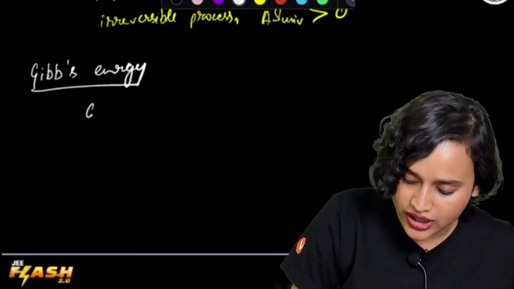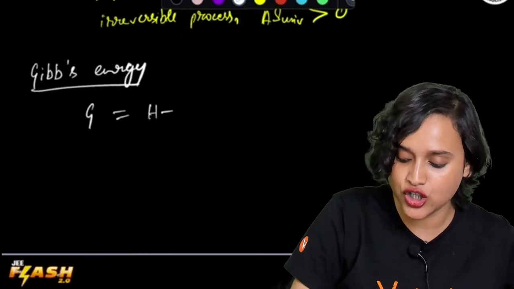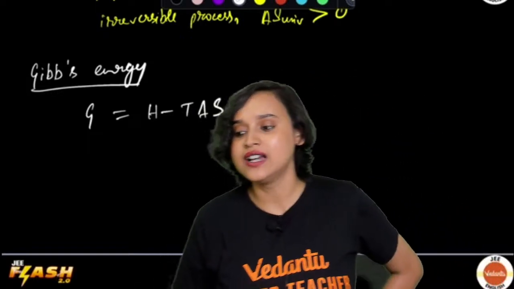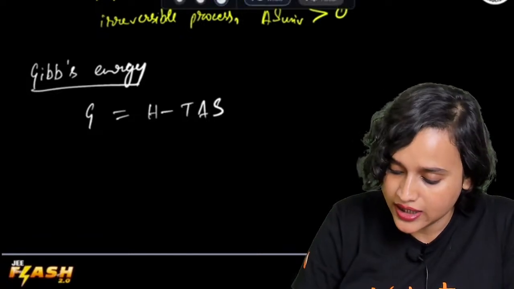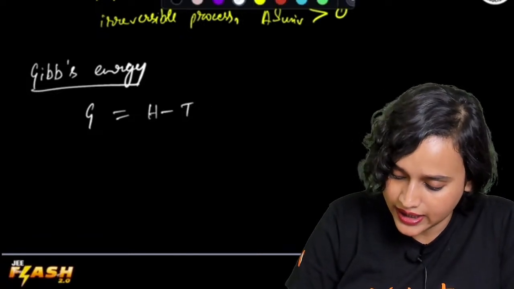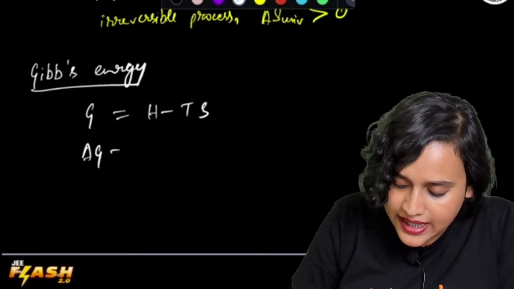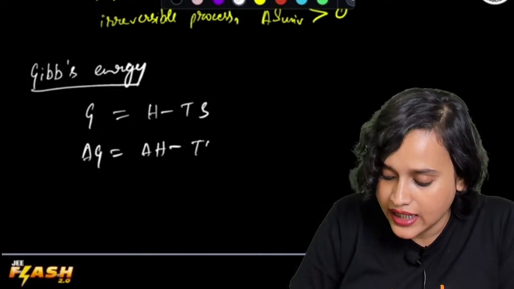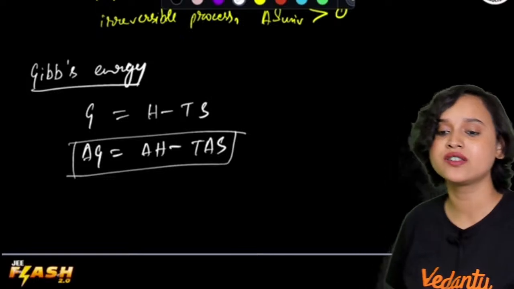So this Gibbs function is given by G, and we say that G is equal to H minus TS. Let's write here TS. But we can also write it as delta G is equal to delta H minus T delta S. Am I right? And this becomes your Gibbs-Helmholtz equation.